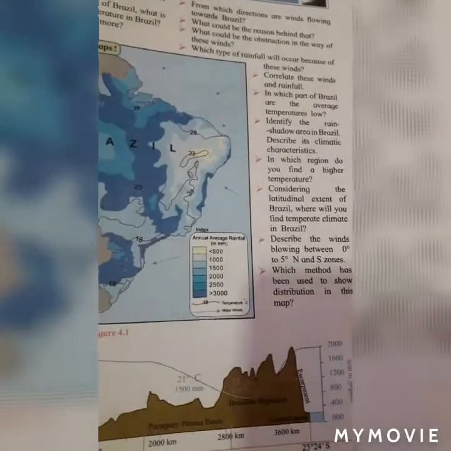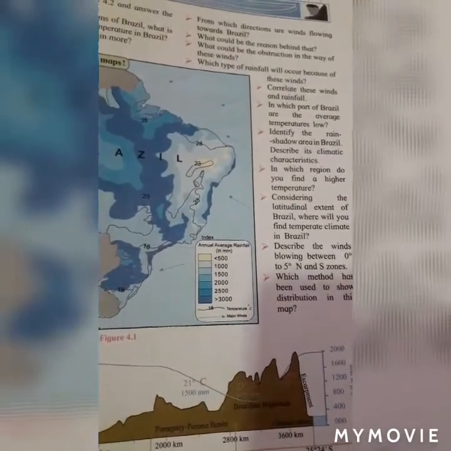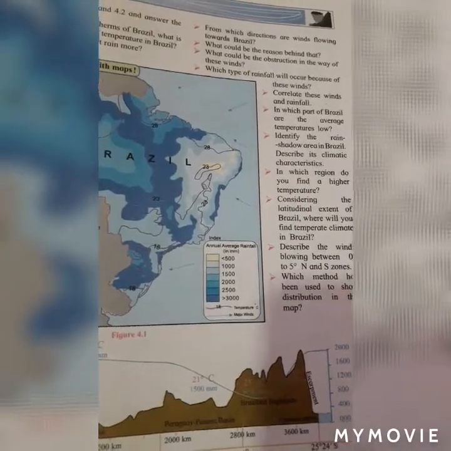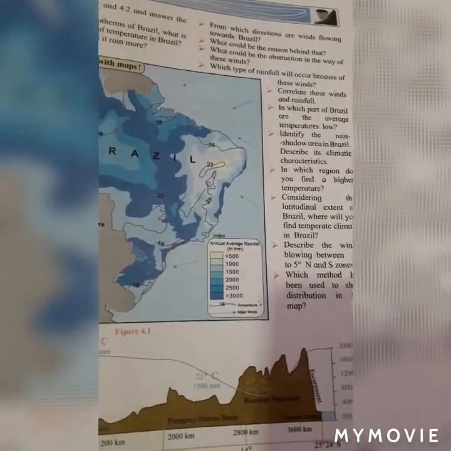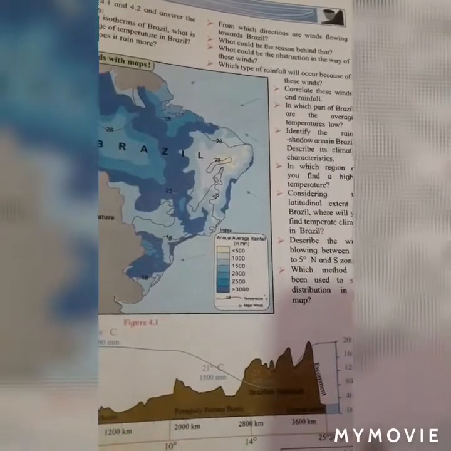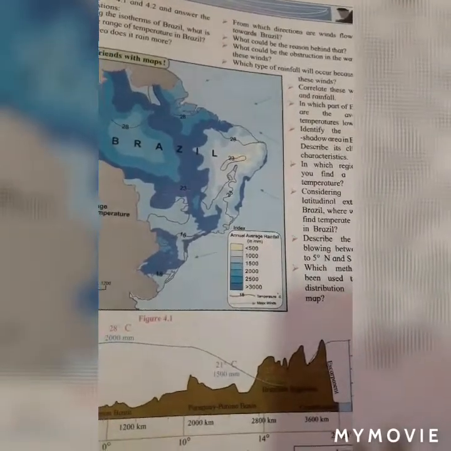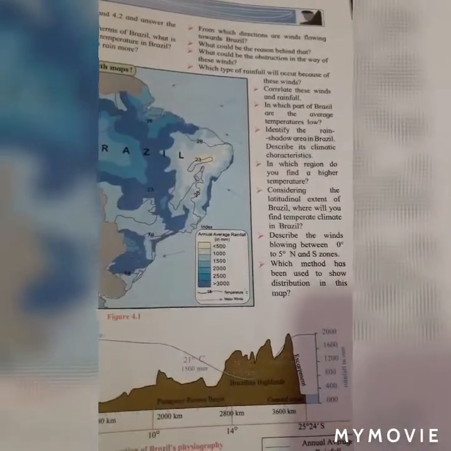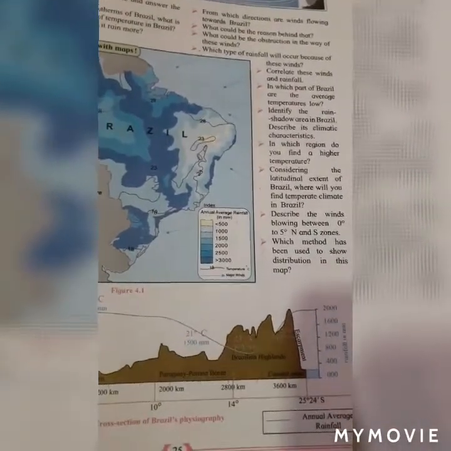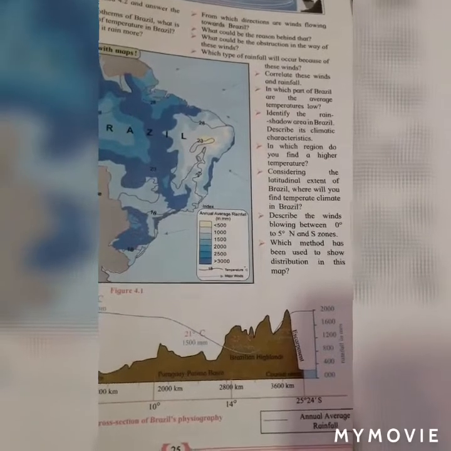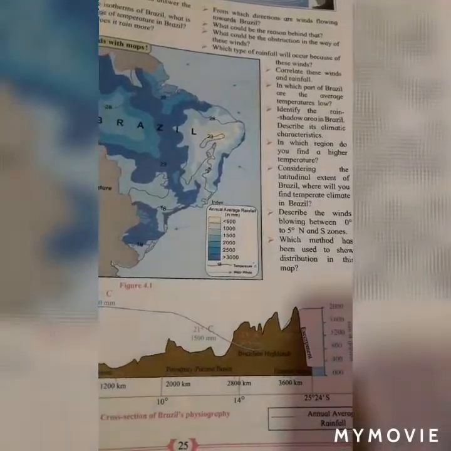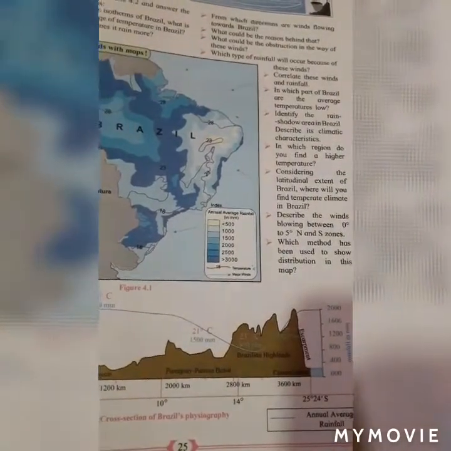Next question. Which type of rainfall will occur because of these winds? Answer, orographic rainfall will occur because of these winds. Question number 7. Correlate these winds and rainfall. Students must write this answer on their own by observing the given figures.